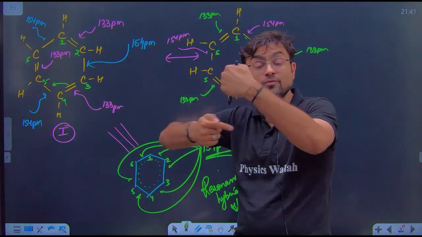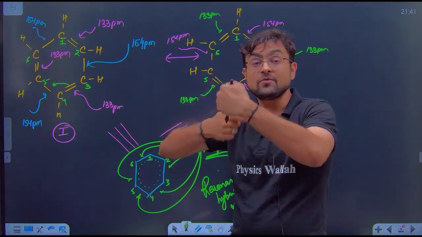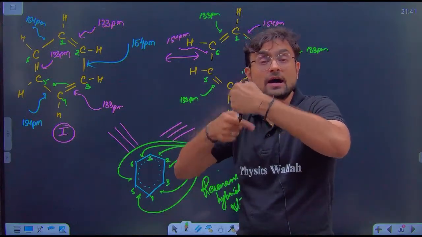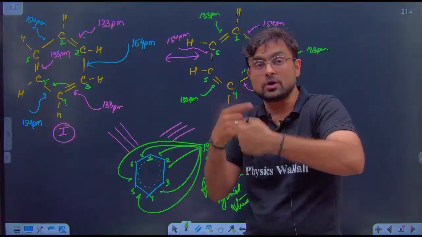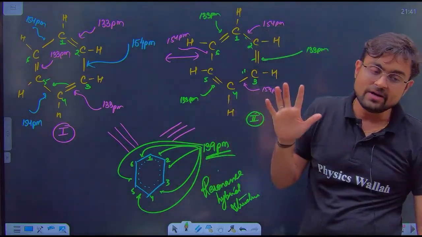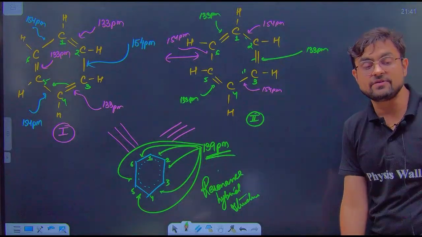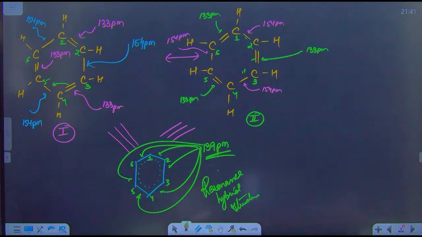So because of the movement of this double bond, no carbon-carbon bond has a single bond and no carbon-carbon bond has a complete double bond. It's somewhere between single and double, and that is the concept of resonance. Is it clear with everyone, guys?